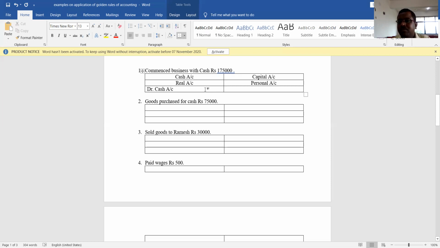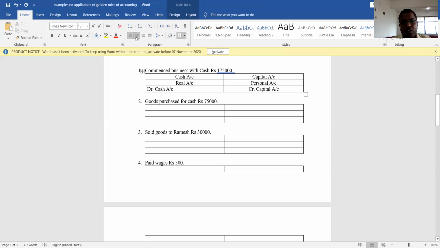Then here, capital account. Is the owner the receiver or the giver of that cash? He is the giver of that cash. Commenced business with cash is nothing but money invested by the owner into the business. So cash is coming into the business and the owner is the giver. So which account should be credited? Capital account should be credited. This is how we need to apply these golden rules of accounting.